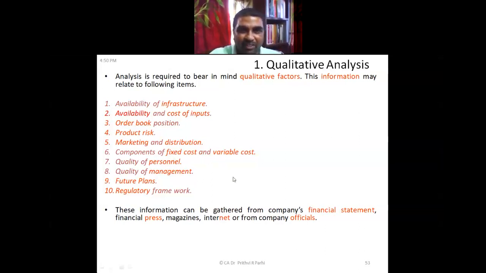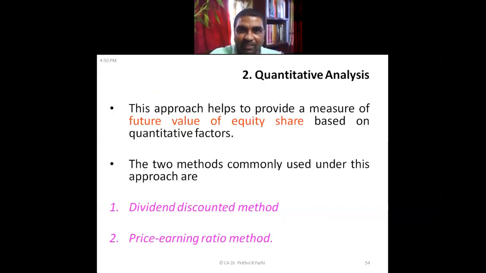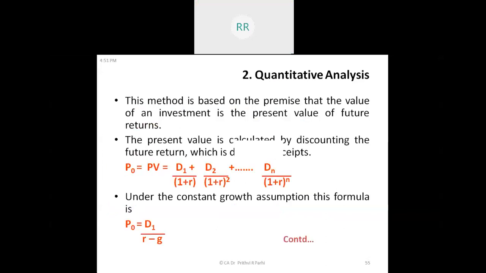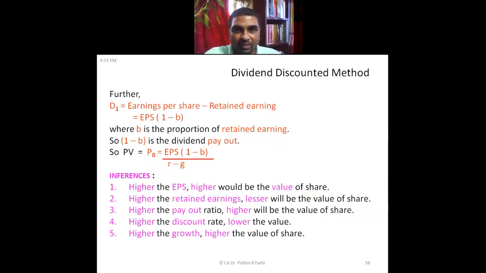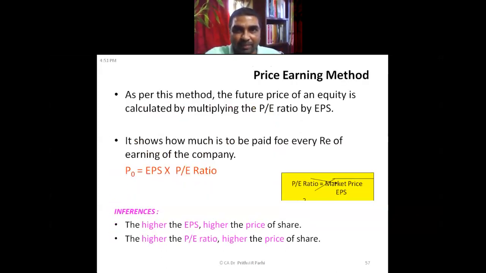These are things which are part of the qualitative analysis. There might be some quantitative analysis which are also a part of equity analysis, or a part of fundamental analysis. Now, these tools I told you, like dividend distribution models, dividend discounted models, price earning methods.